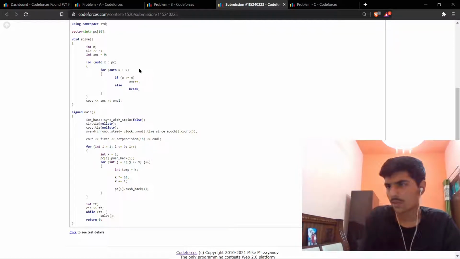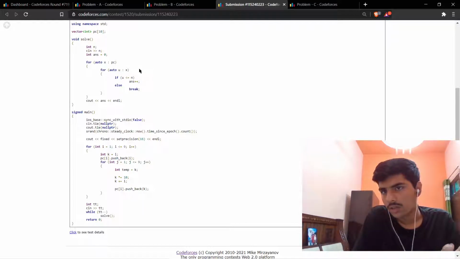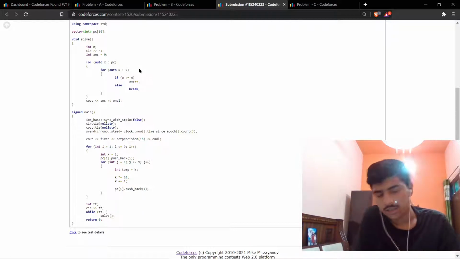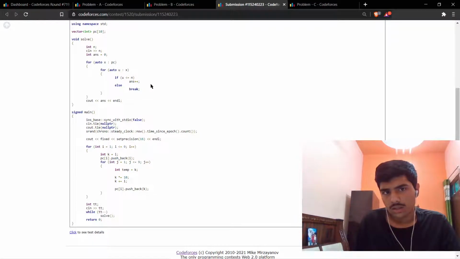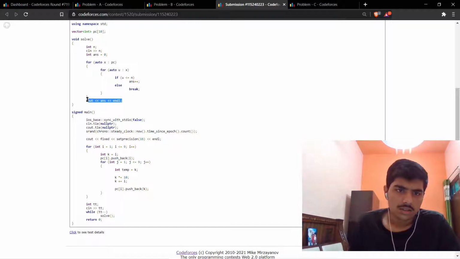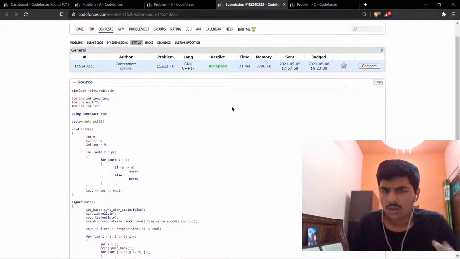That means in PC there is 1, 2, 3, 4 till 9, then 1 repeated 2 times, 2 repeated 2 times, and so on. If the number is less than or equal to n, then I increase the answer, and if it is not, then I just break, because all the numbers after it are going to be greater anyway. And at the end I print the answer. If you want the code for this, it is in the description, you can check it out.